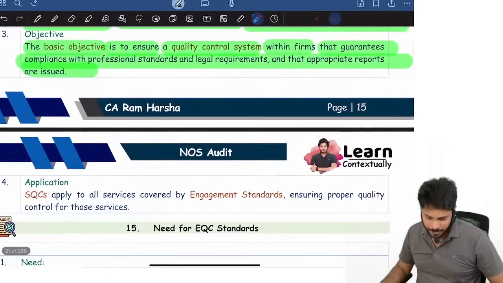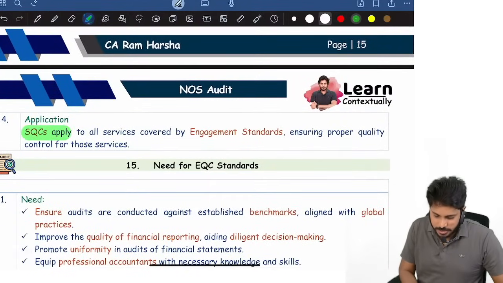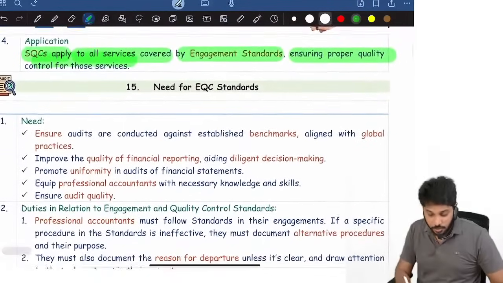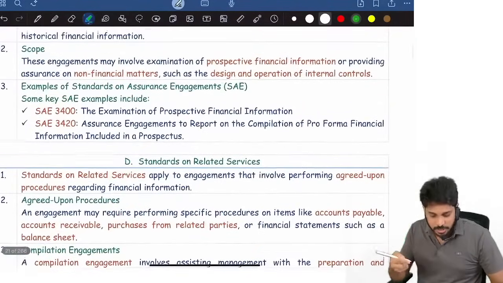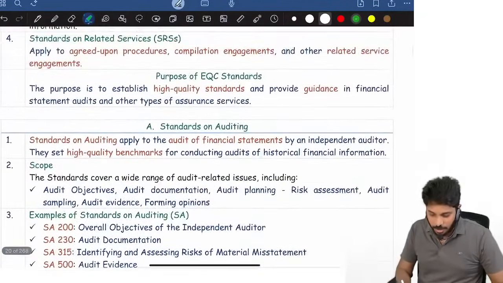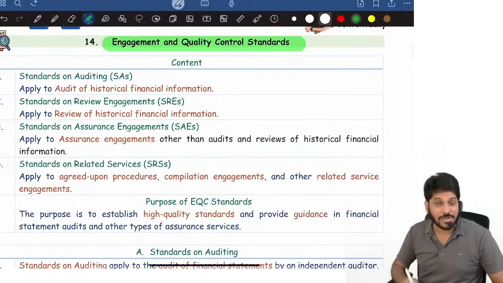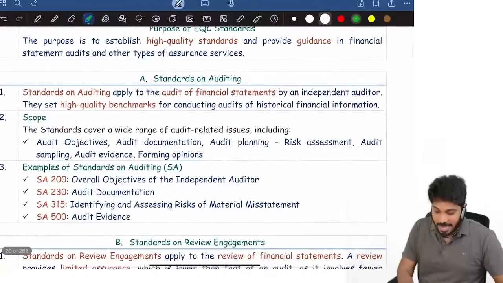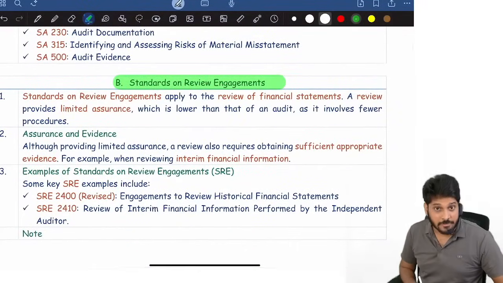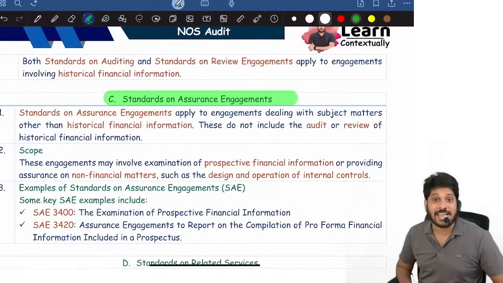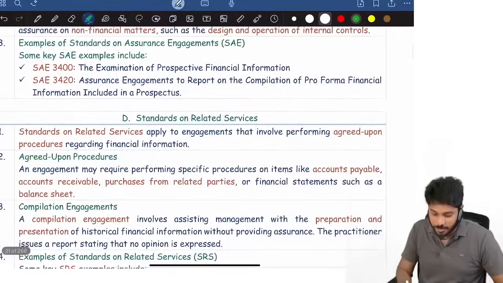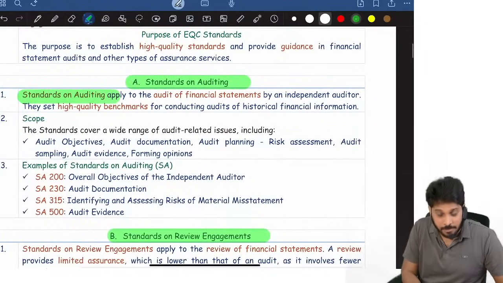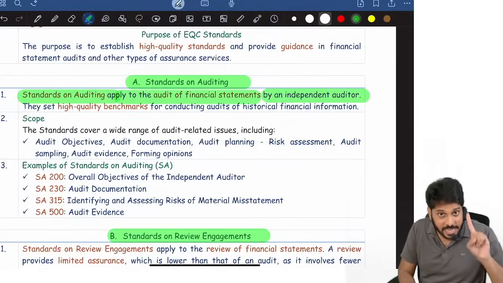Next. Application. SQC is applied to all services covered by engagement standards. What are engagement standards? Remember, the expected question is actually the need for EQC, so I'm just giving an example. What are various engagement standards? In the recent May 25 exam, they asked this: give 3 examples. Standards on auditing is one engagement standard. Standards on review engagements is another example. Standards on assurance engagements. Standards on related services. In the exam, you need to write first, standards on auditing, which will apply to the audit of financial statements by an independent auditor.